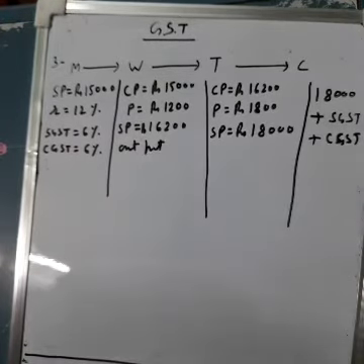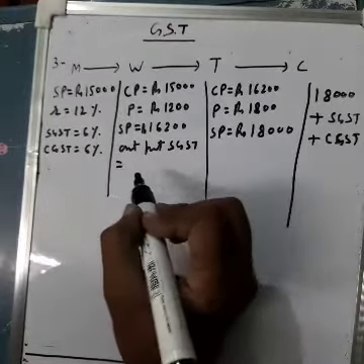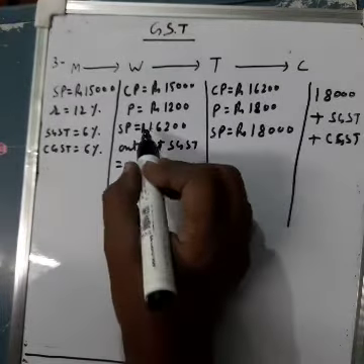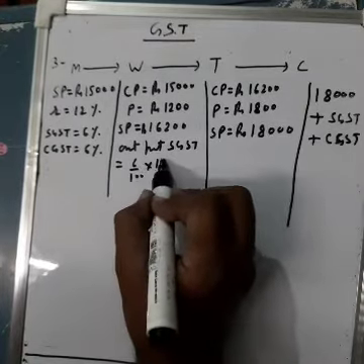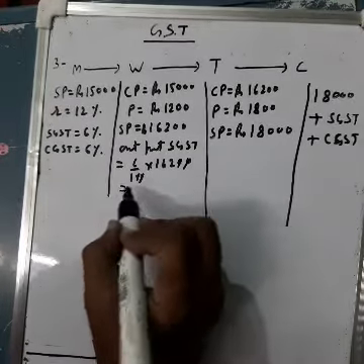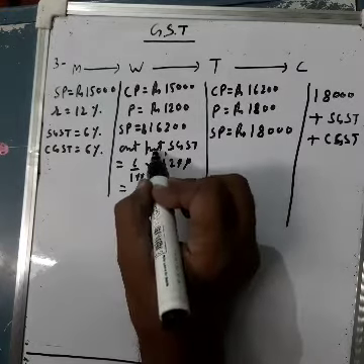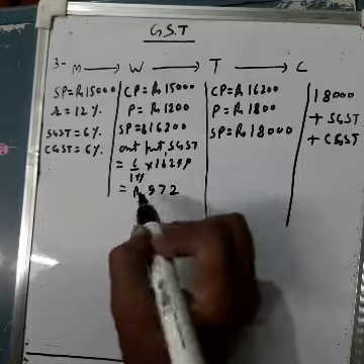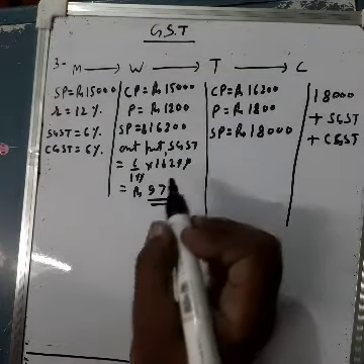Output to the state government, sorry. For the state government, what will it be? It will be SGST. Find output SGST, which will be on rupees 16,200. 6% on 16,200 will be rupees 972. 972 rupees is output SGST.